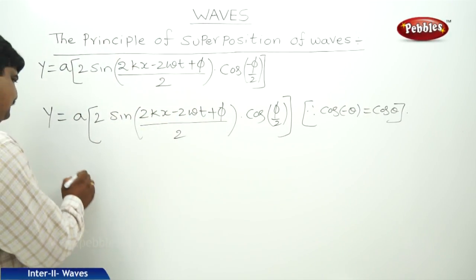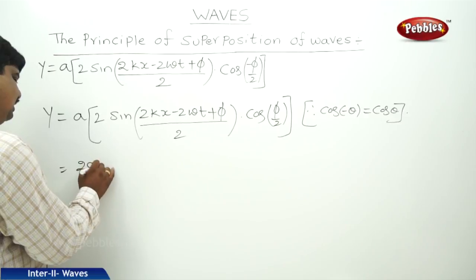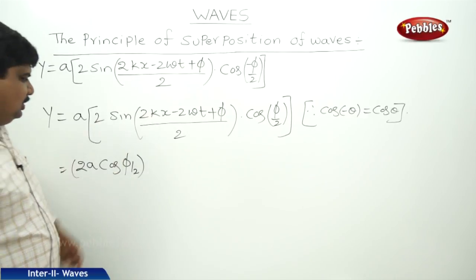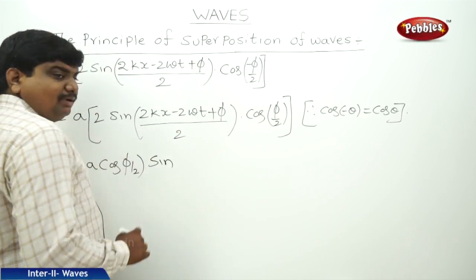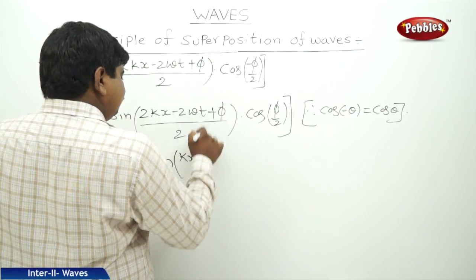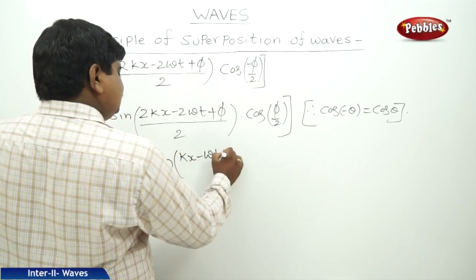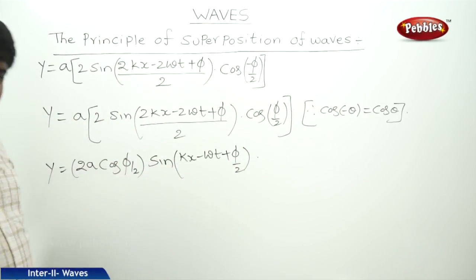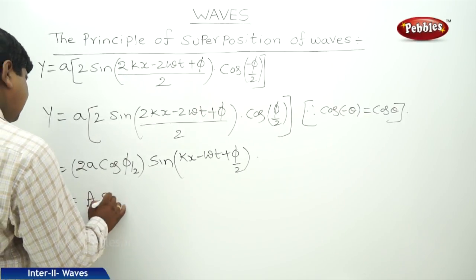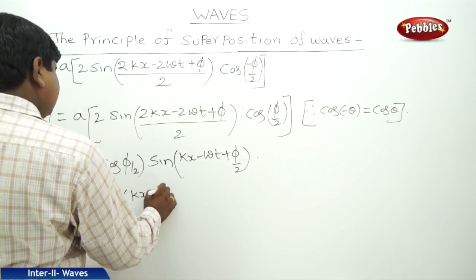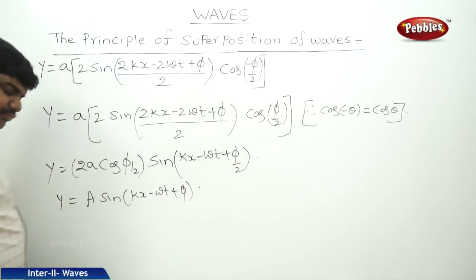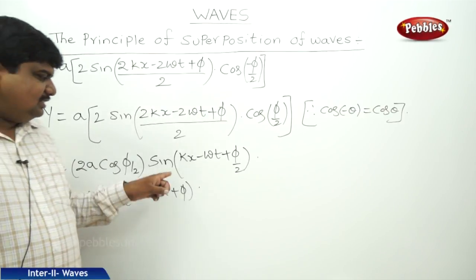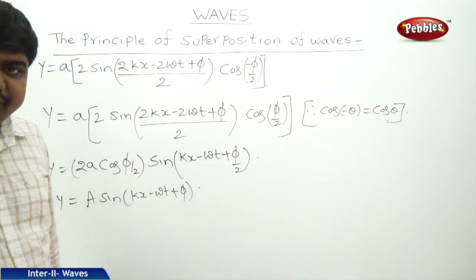If you see this equation, I am writing 2a cos phi by 2 into sine 2kx by 2 is kx, 2 omega t by 2 is omega t, plus phi by 2. This is the y equation. This equation is similar to y is equal to A sine kx minus omega t plus phi, where A is the resultant amplitude, that is similar to 2a cos phi by 2, sine kx minus omega t, initial phase is phi by 2.